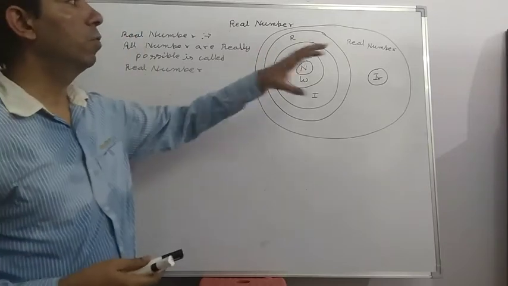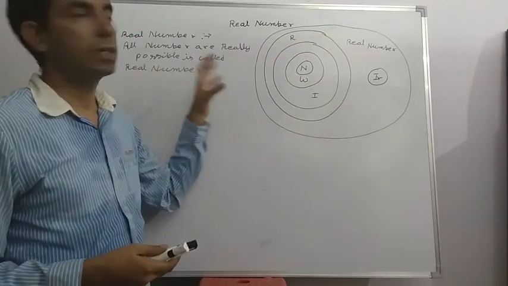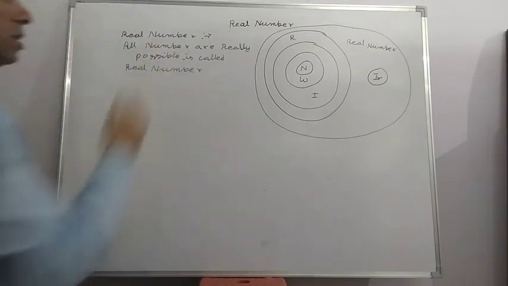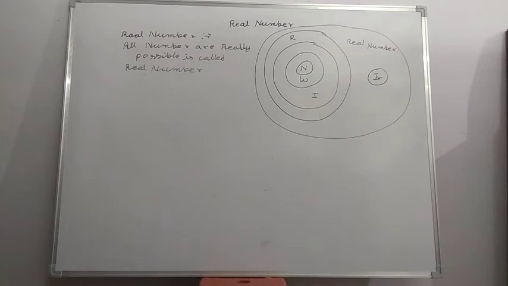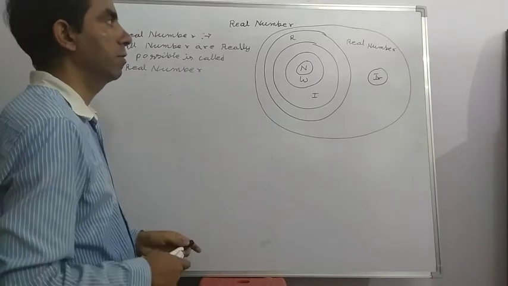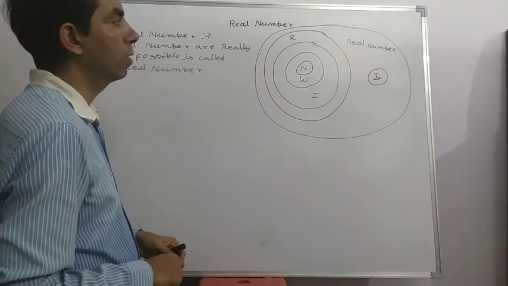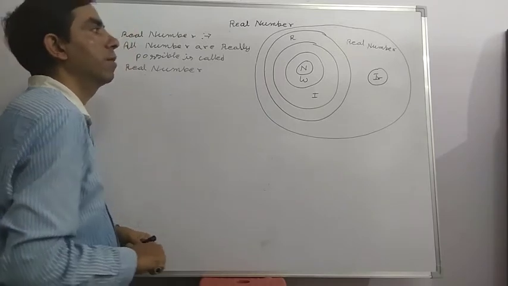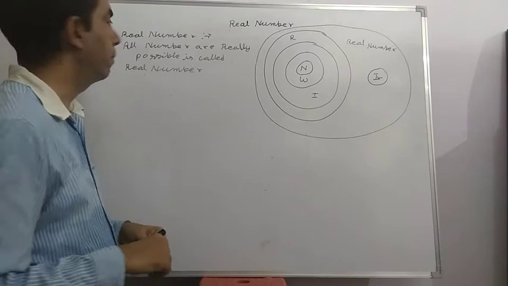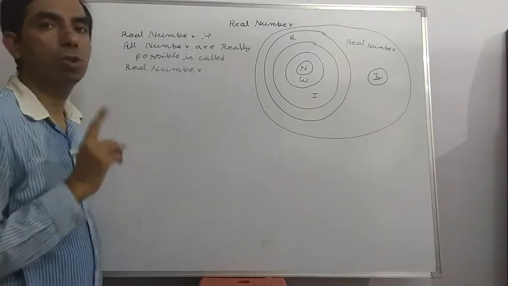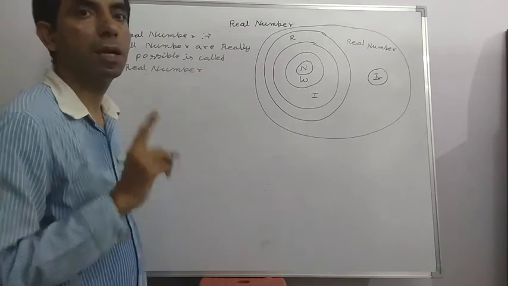Here you see how the real number covers all types of numbers in one diagram. Let's see and clarify it in your mind. Natural numbers come first, whole numbers cover natural numbers, and integers cover both whole and natural numbers. Rational numbers cover all of these.